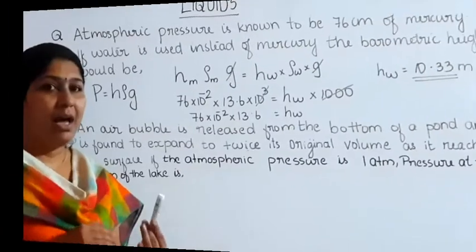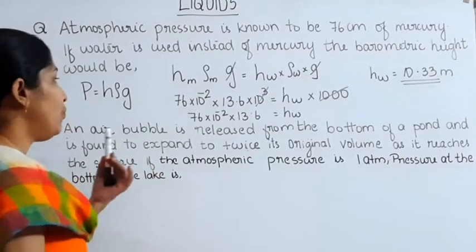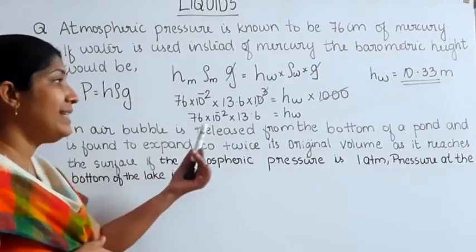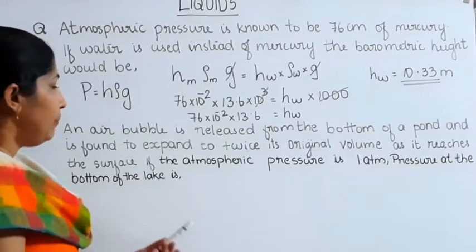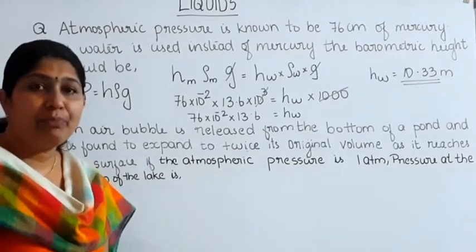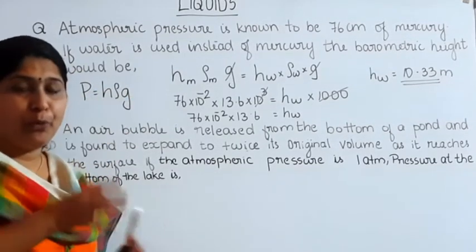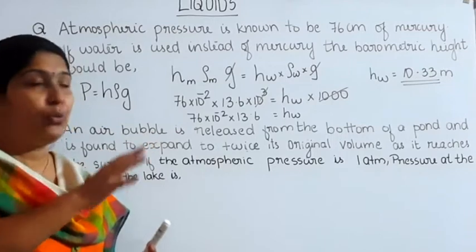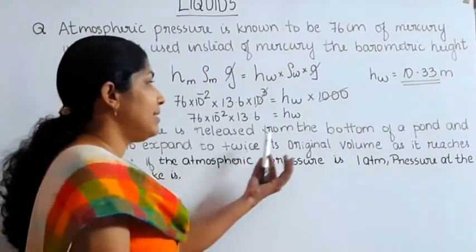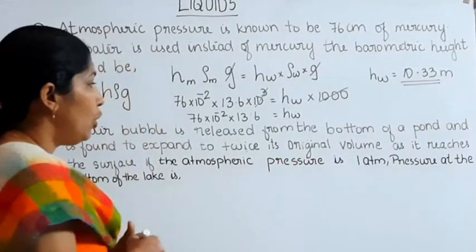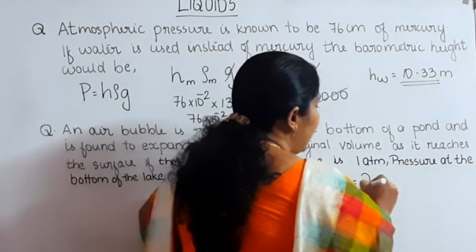Next question: an air bubble is released from the bottom of a pond and is found to expand to twice its original volume as it reaches the surface. Here a bubble which is released from the bottom of the pond, when it reaches the surface of the pond, its volume rises to twice the original volume. Volume at the top is equal to twice the volume at the bottom.